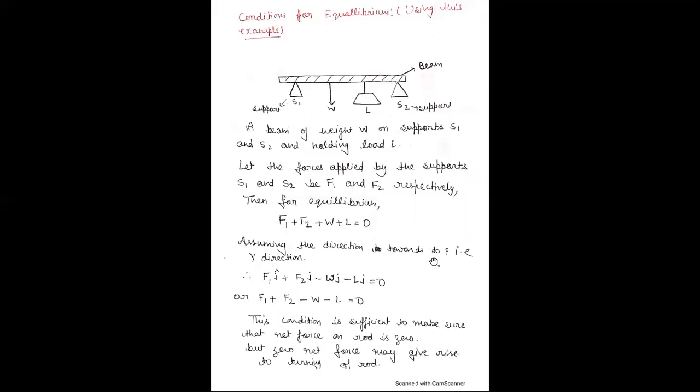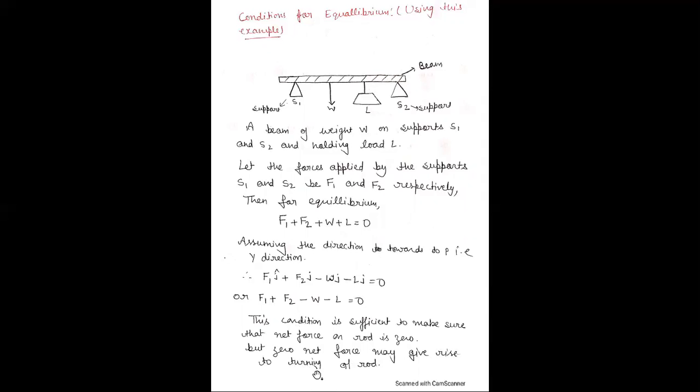Assuming the direction towards any point means the y direction, F1 j is upward, plus F2 j upward, but W is acting downward, therefore we use minus W j, and also L is in the downward direction, therefore we use negative L, which is equal to 0. Simplifying this equation, F1 plus F2 minus W minus L is equal to 0. This condition is sufficient to make sure that the net force on the rod is 0.